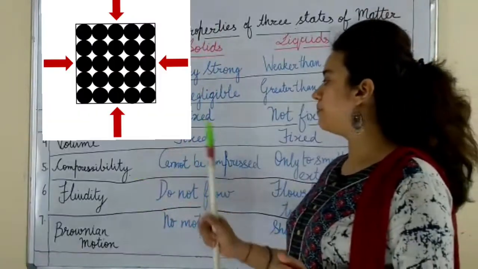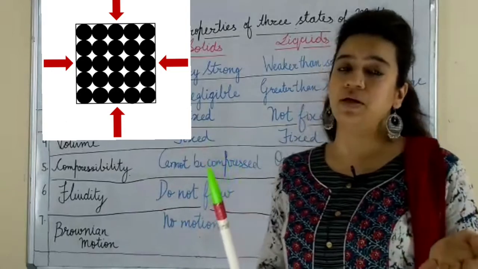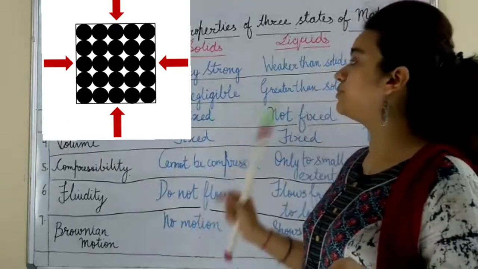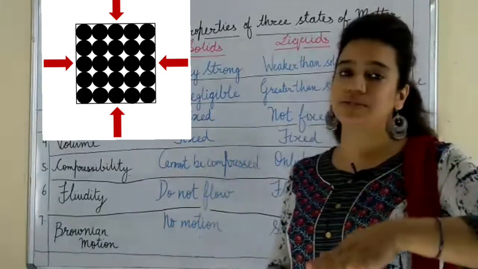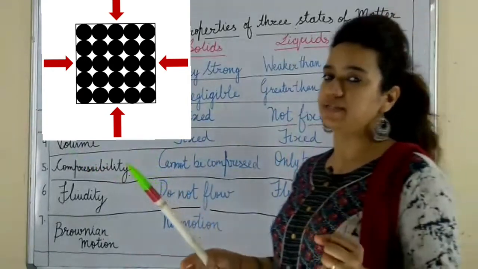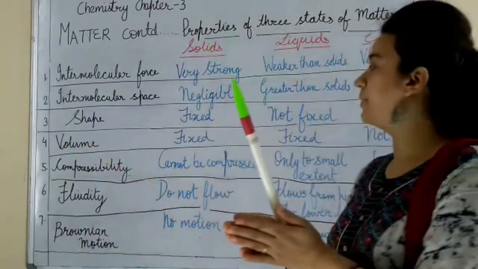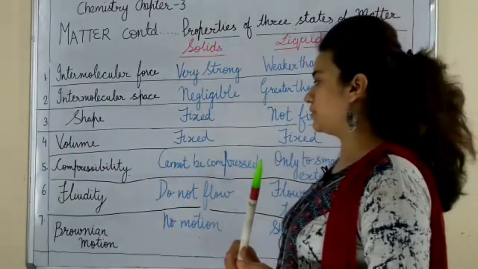Next we will move to compressibility. Compressibility depends on the intermolecular space. Now we know that the space is negligible, so if you press a solid, it will fall apart, it will break, but it will not press. You will not be able to press it and reduce its size. Okay, so they cannot be compressed.